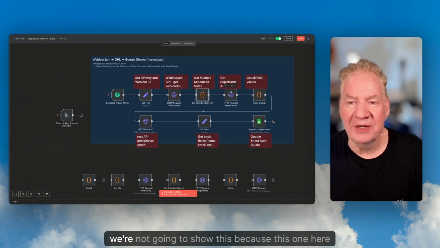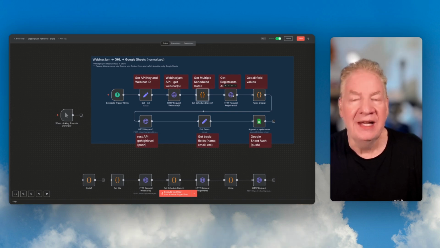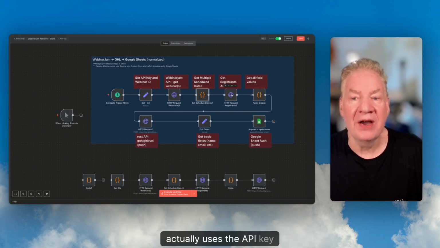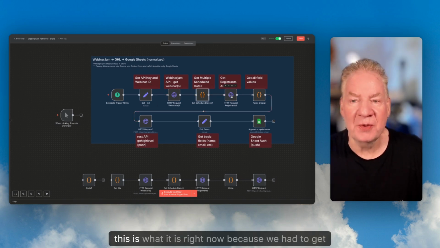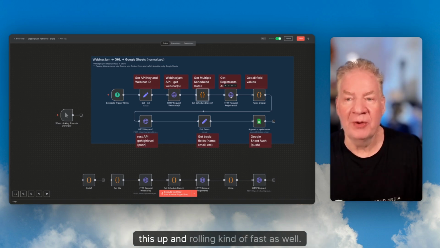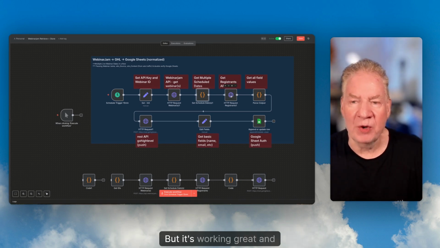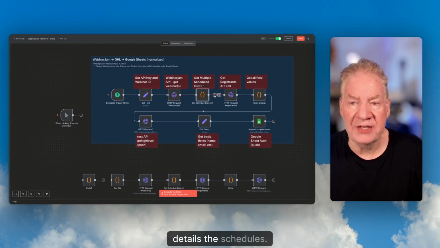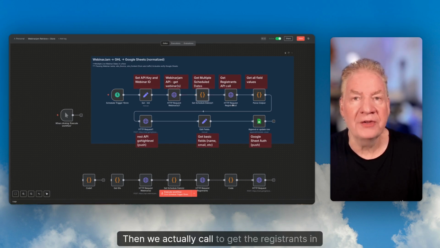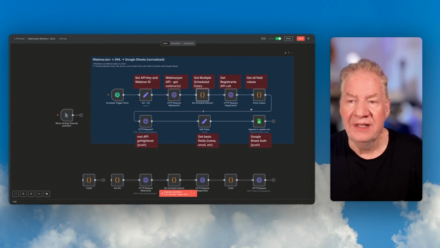Once we get that, we're not going to show this because this one here actually uses the API key hard-coded. I could easily have pulled it from here into there, but hey, this is what it is right now because we had to get this up and rolling kind of fast, but it's working great and it's fine. But ultimately here is where you get the registrants. So we first get the webinar IDs and the webinar details, the schedules. Then we actually call to get the registrants in here.